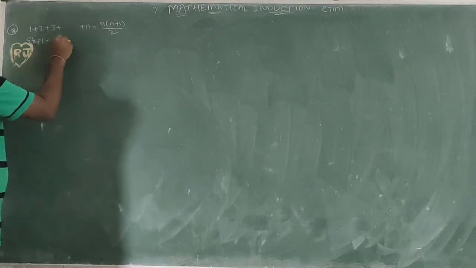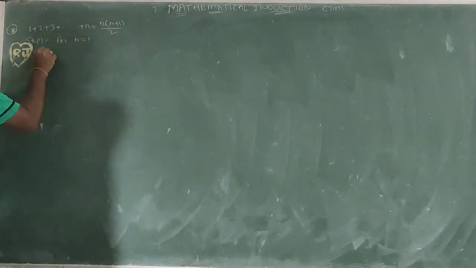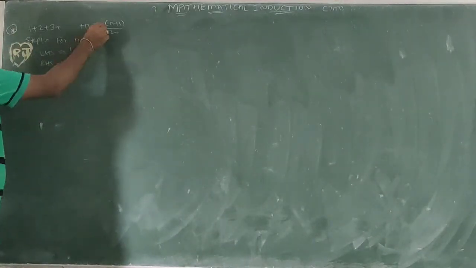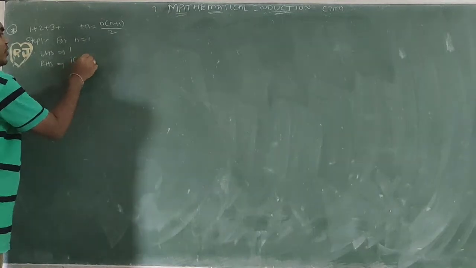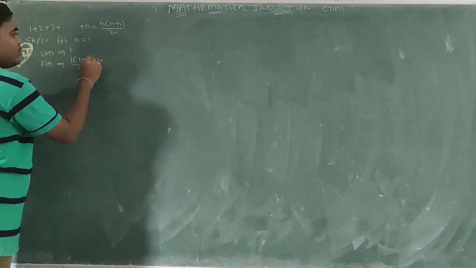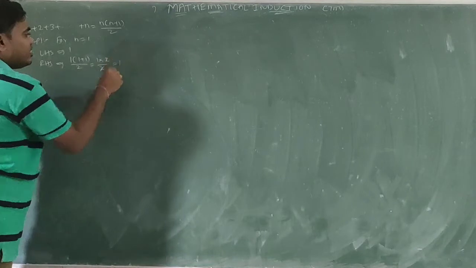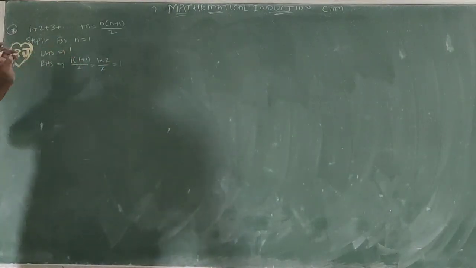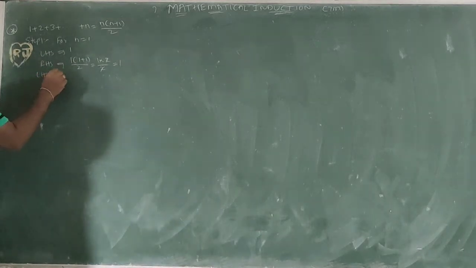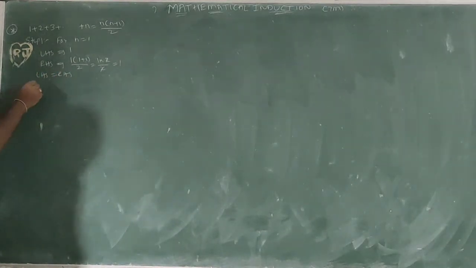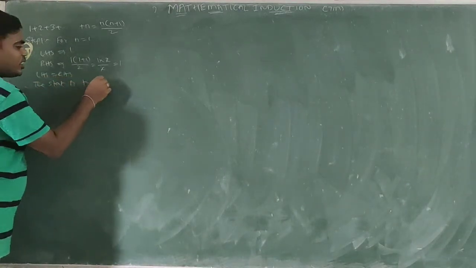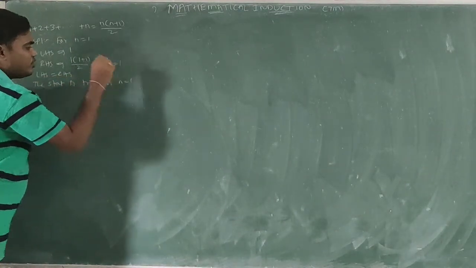For n equal to 1, LHS, left side, first term 1. RHS: simply substituting n equal to 1, half of 1 times 1 plus 1 by 2. 1 into 1 plus 1, 2 by 2, the 2 cancels, 1. LHS equal to 1, RHS equal to 1. So left side and right side are equal. LHS equal to RHS. Therefore, the statement is true for n equal to 1.